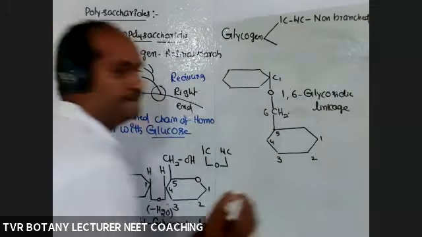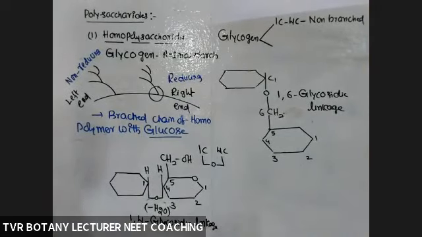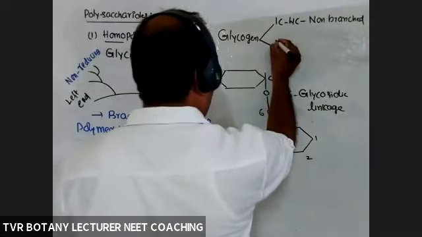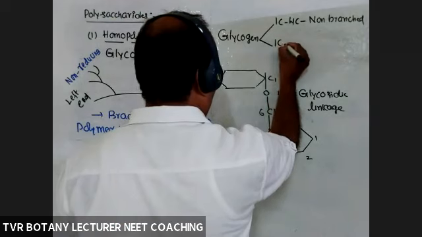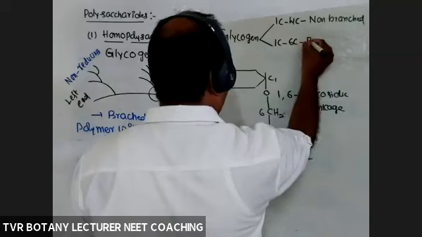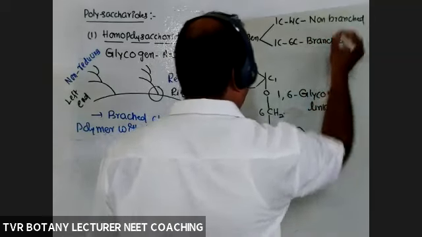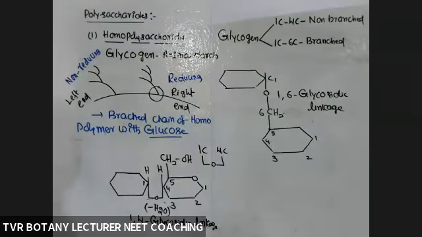In the branched areas, the linkage is between the first carbon atom and the sixth carbon atom: the 1,6 glycosidic bond.